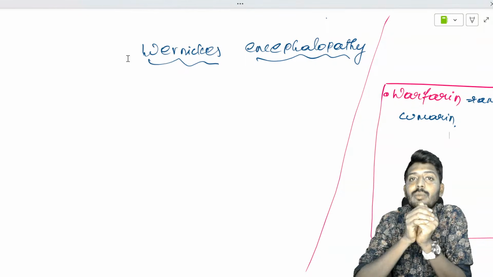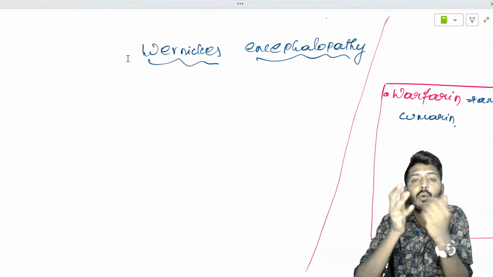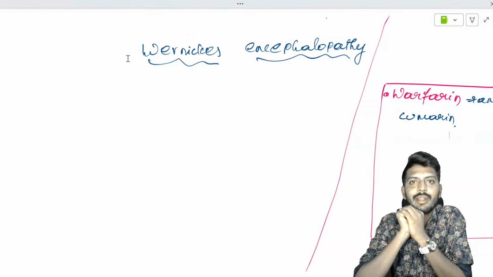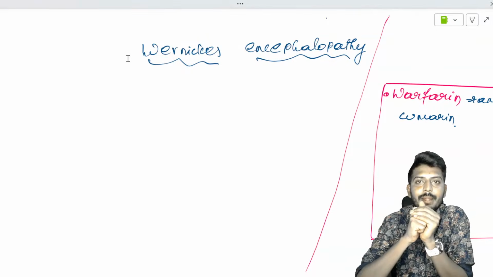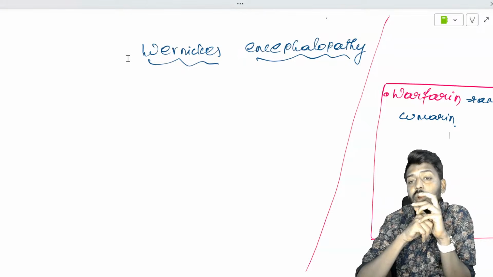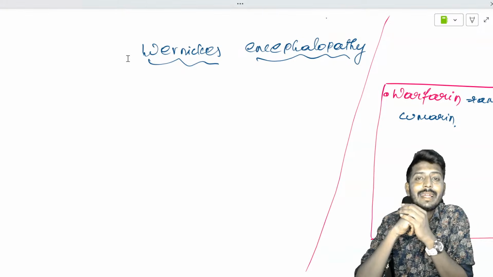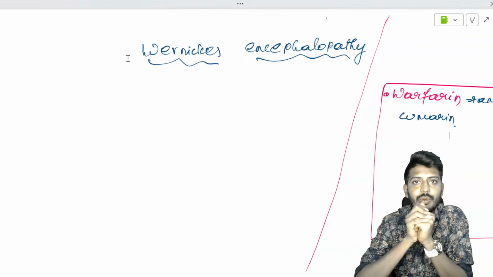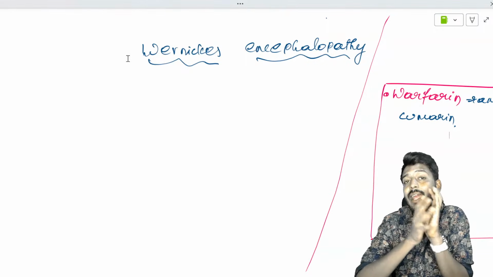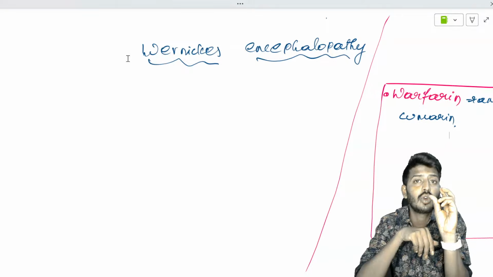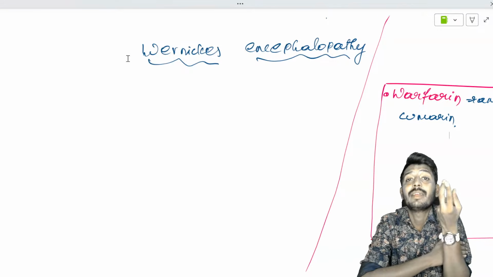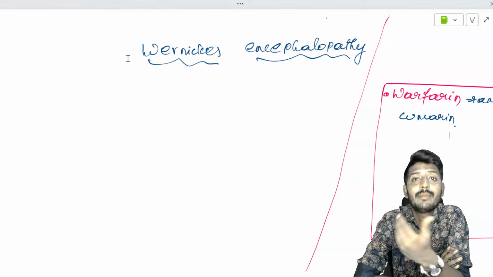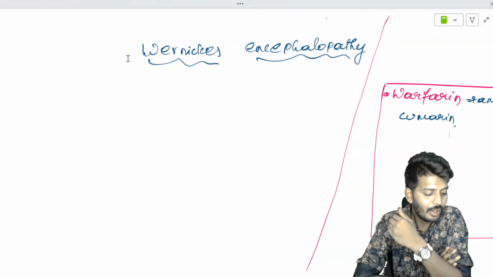The rats, after consuming this coumarin-containing poison, what happened? Rats used to die of internal bleeding. So somebody thought, if rats are having bleeding and death, it means there is a blood thinner. Now this guy thought, can I use this drug in a controlled way? मतलब इसको थोड़ा controlled dose में करूँगा तो इंसान के अंदर भी, if I use it controllably in humans also, can I use it as a blood thinner? Because the animal died of bleeding. So that's what he thought.